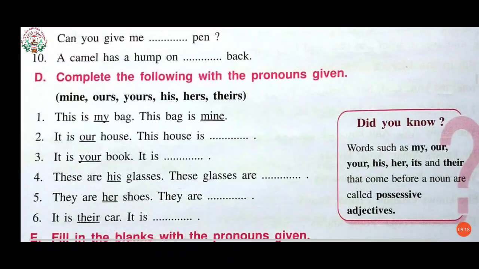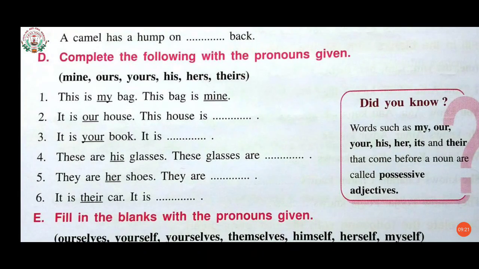Now see the D1, what it is given. Complete the following with the pronouns given. Again you can see the options are given, and the options which are given here are pronouns. The words that are given here are pronouns. Now you can see in the box it is given.